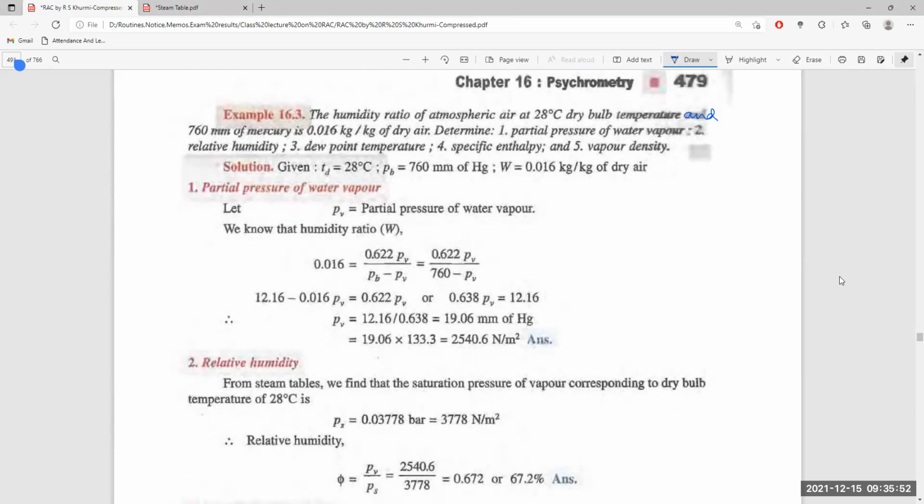So the partial pressure of water vapor is given from this equation: the humidity ratio W is 0.622 PV divided by (P minus PV), where the partial pressure of vapor is unknown and the others are known to us. So PV will be 19.06 millimeter Hg.